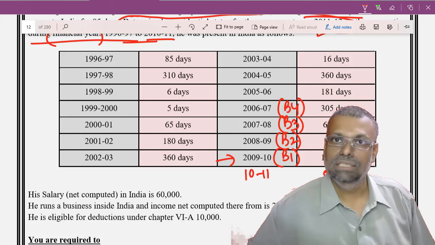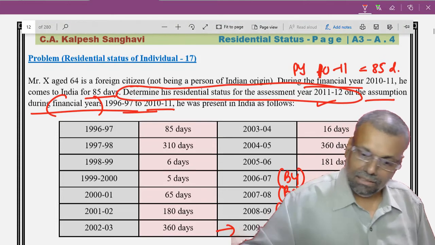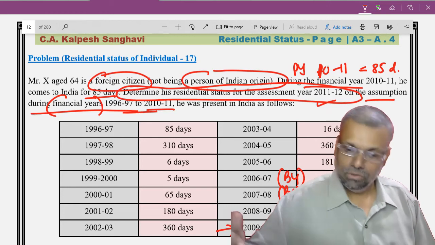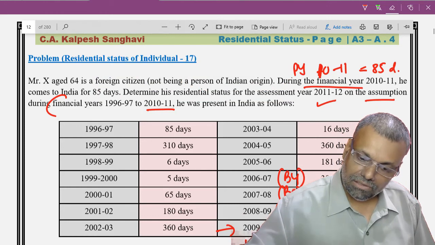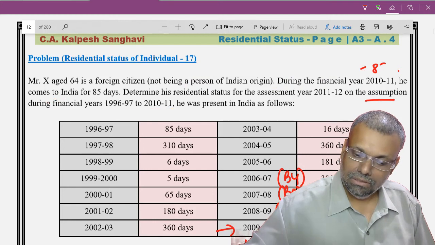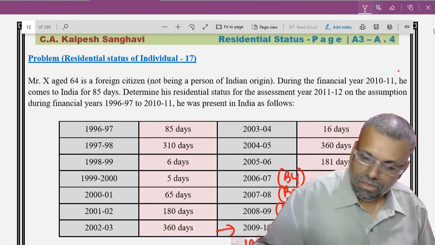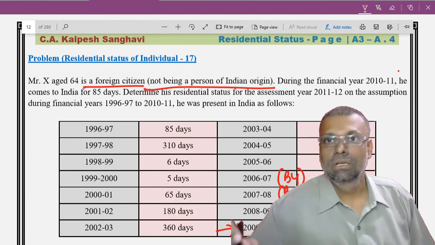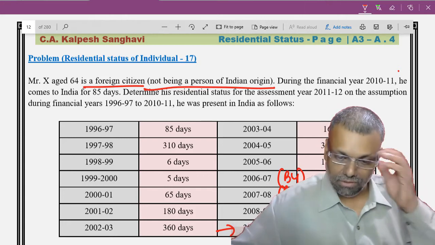And I have already told you that because all these years are illustrative and printed in the question, we will always give the answer of the residential status as per our latest previous year provisions only, and not otherwise. Secondly, he is a foreign citizen given to us in the question, and not a person of Indian origin. So the main purpose behind telling you all that is that in our basic provisions, the explanation of section 6(1), substituting instead of 60 days some higher number of days, will not be applicable, because he is a foreign citizen and not a person of Indian origin.